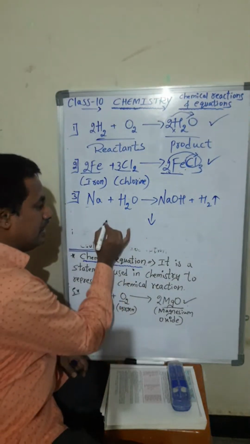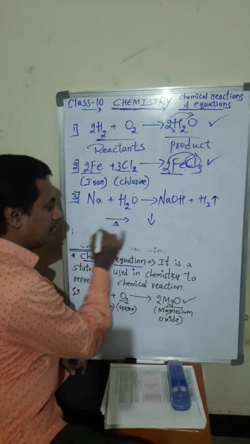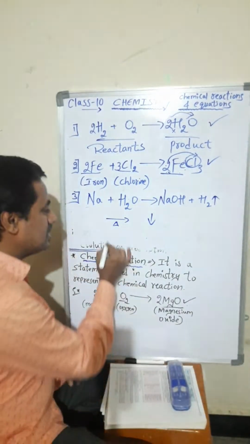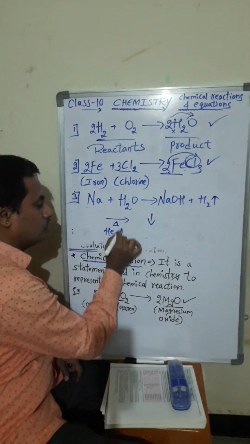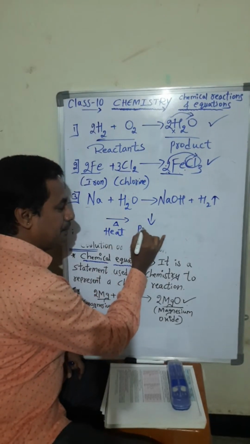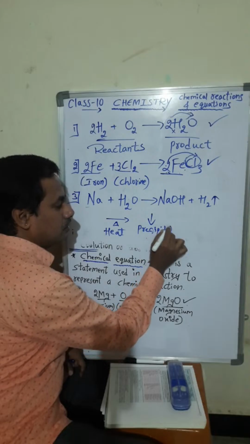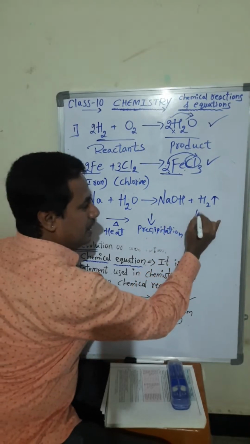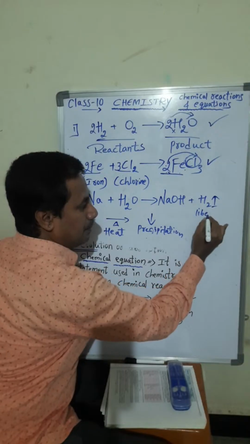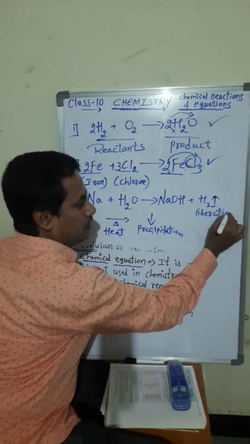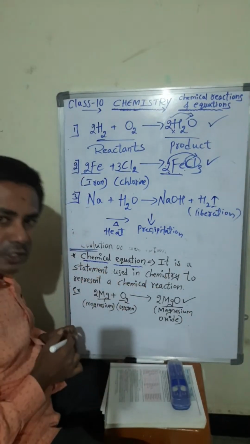In chemical reactions, if a triangle is there, this is the symbol of heat. What is this? Heat. This is precipitation. What is this? Liberation. This symbol represents liberation of gas. Understood?